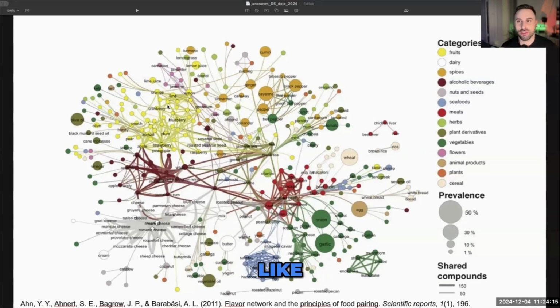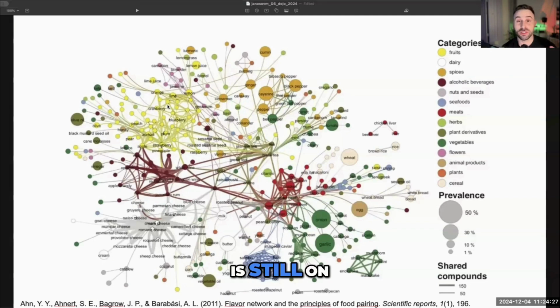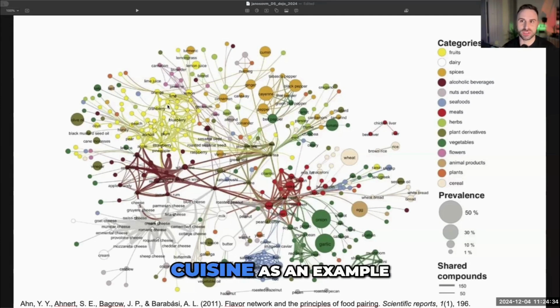And while this is already very interesting to just read and explore how the different types of food items connect to each other, this figure had two implications. One of them is still on the fun side. It turned out that Western cuisine, I think they were using American cuisine as an example, tends to combine food compounds or food items which are very close to each other on this graph. Just think of any meat product which is heavily salted and served with cheese. While it also turned out that Asian cuisine, I think they were using Korean cuisine as an example, tends to combine food items from the opposite sides of this map. So if you think about something like sweet pork, then it already makes sense.